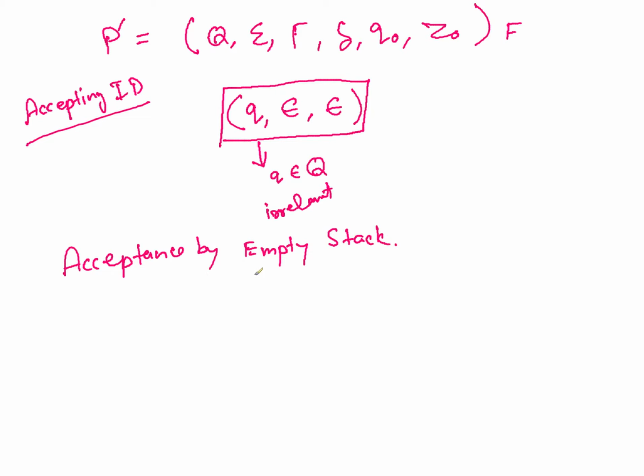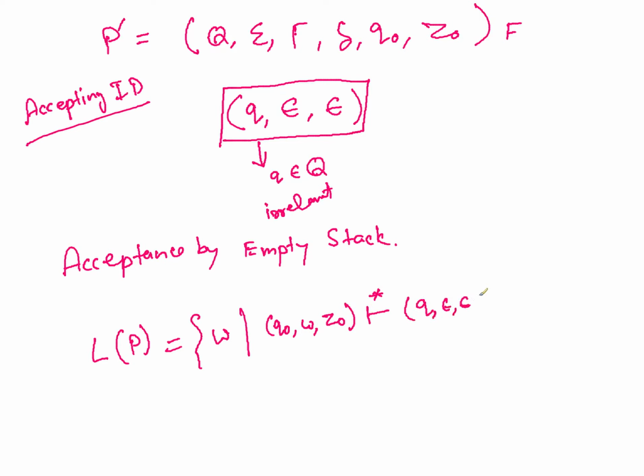Now if I have to define the language of this PDA, it will be all the strings W such that when you start with (Q0, W, Z0), it goes in 0 or more steps to (Q, epsilon, epsilon).